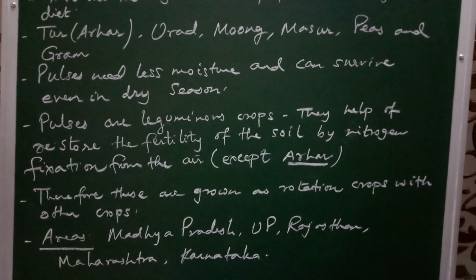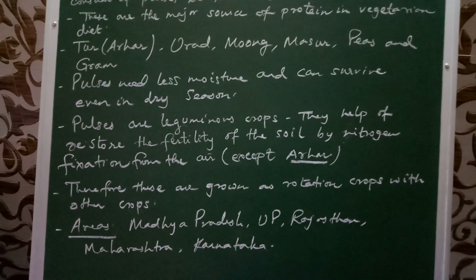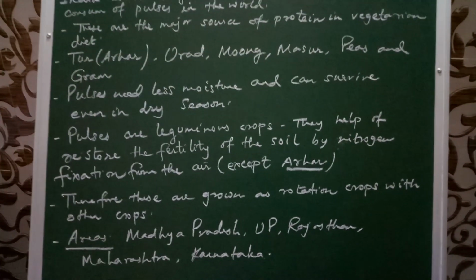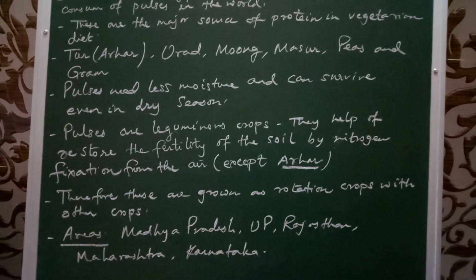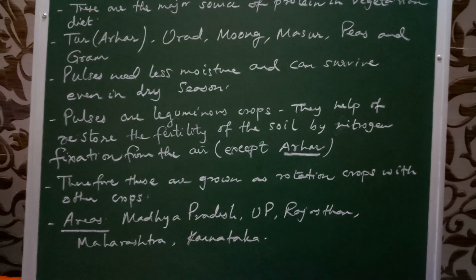So these are some of the food crops which are grown in our country. Wheat, rice, millets, maize, and then pulses are the major food crops grown in our country.